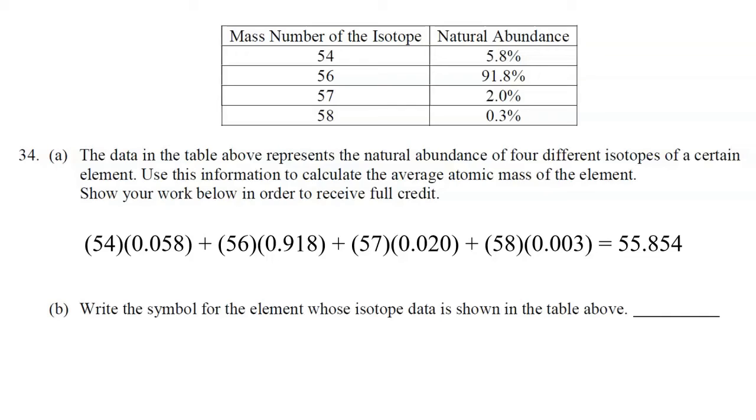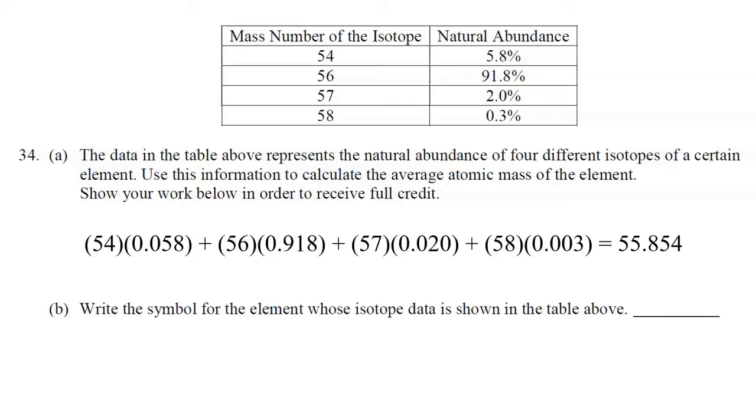And then watch out for that last one because it's actually 0.3%, which means when you move the decimal over 2 spaces to the left by dividing by 100, that number, 0.3%, is actually 0.003. So watch out for that. When you do all of this math, you get 55.854. Now, part B, write the symbol for the element whose isotope data is shown in the table above.